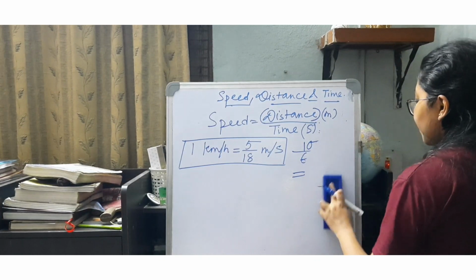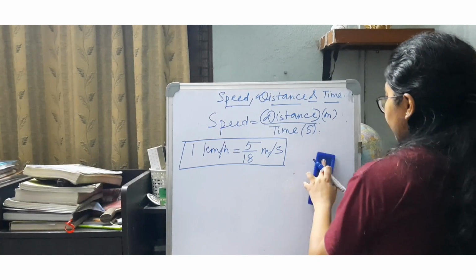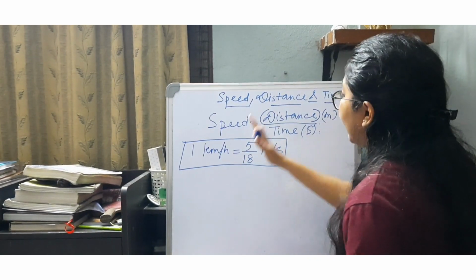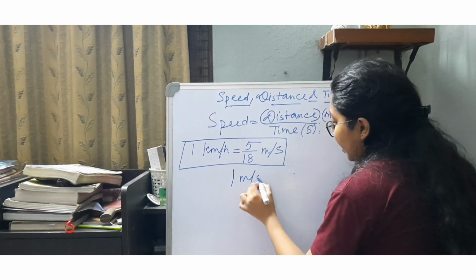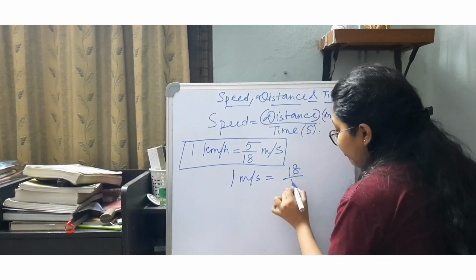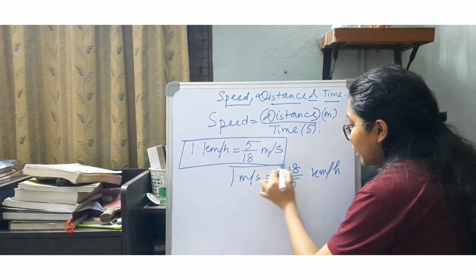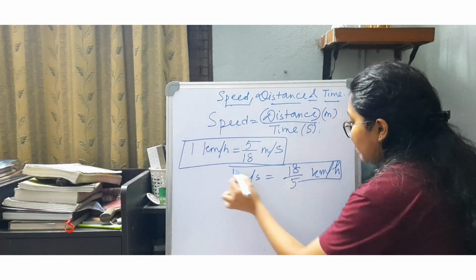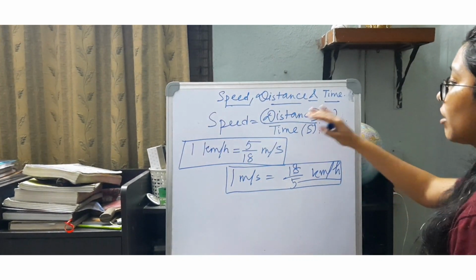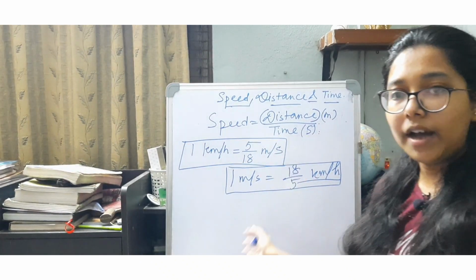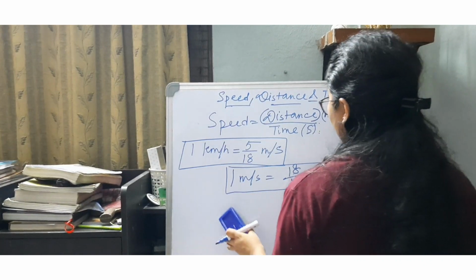From this result it is very clear that if I want to convert meter per second into kilometer per hour, then obviously 1 meter per second will be 18 by 5 kilometer per hour, which is very obvious. So, these two relations are extremely important and you should remember them all the time because they will be of much use while solving problems. So let us move towards certain questions.